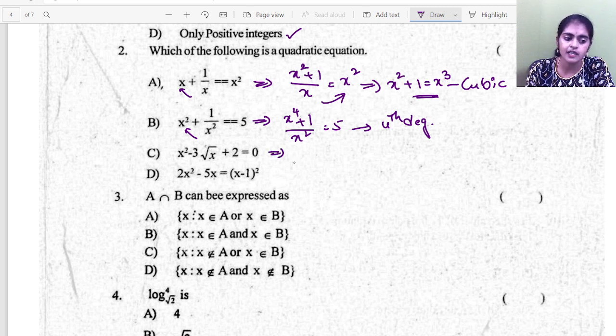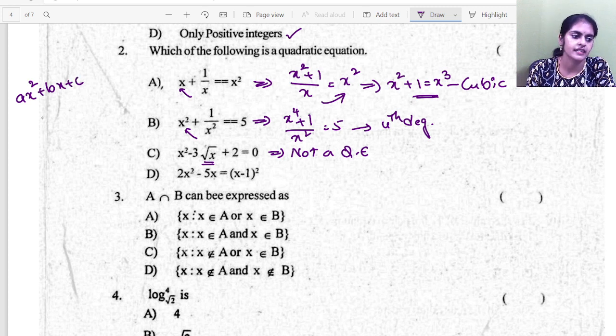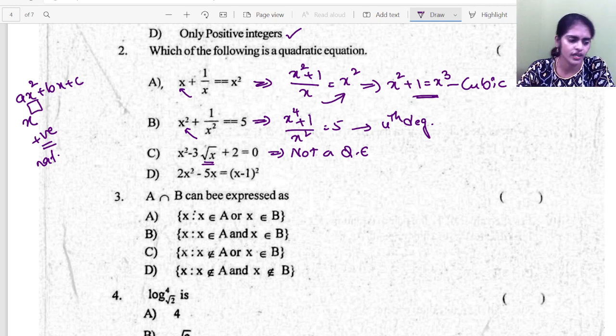Now have a look at this one. x square minus 3 root x plus 2. Is this a quadratic equation? This is not a quadratic equation. What is the reason? Here you can see root x. The general form of a quadratic equation is ax square plus bx plus c. The power of x should never be negative, and it should never be a decimal or irrational number. The power should always be a positive whole number. x power 0 you can also have, not only natural numbers but whole numbers. But x power 1.2 or x power 2 by 3 is not allowed.